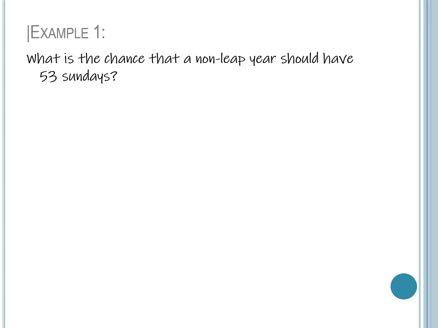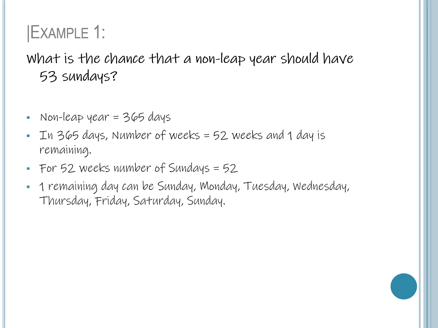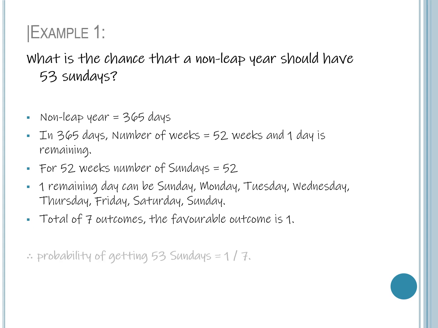Let us take another example. What is the chance that a non-leap year should have 53 Sundays? In a non-leap year we have 365 days. When we divide 365 by 7 we get 52 weeks and 1 day left. So this 1 day may be any day of a week. So total number of outcomes is 7 days. So favorable outcome here is 1 day, which is Sunday. So probability of getting 53 Sundays is equal to 1 divided by 7.